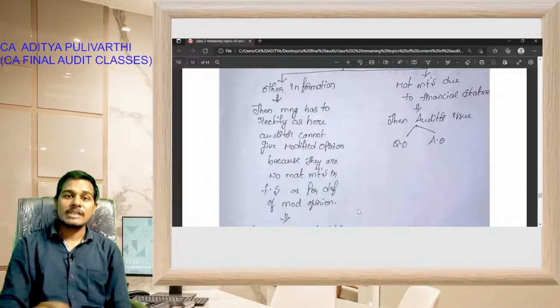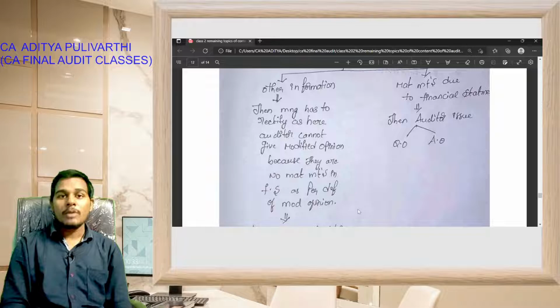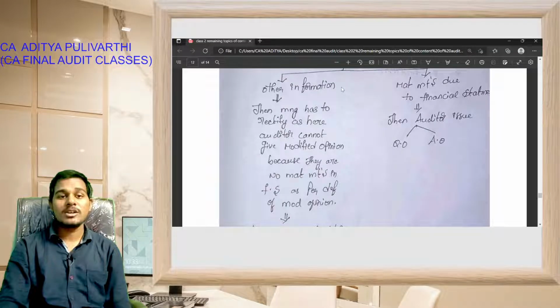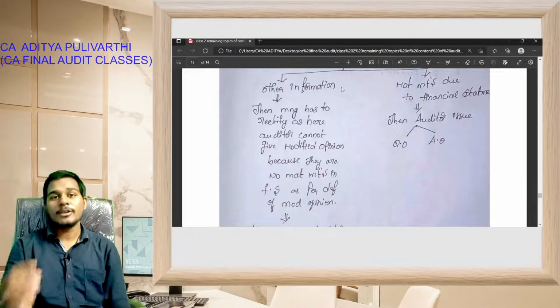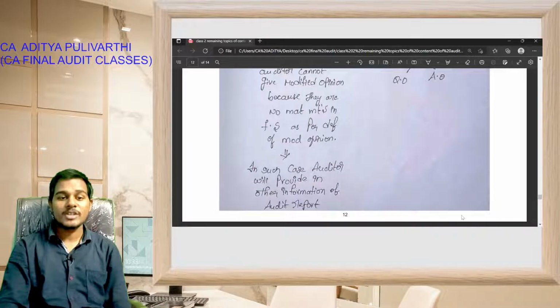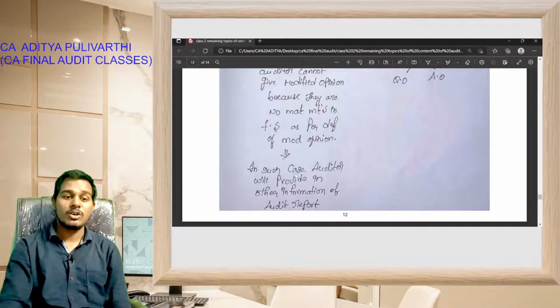Okay students, in such case only the auditor can give modified opinion. Since in this case the information relates to other than financial statements, the auditor cannot give modified opinion. In such case the auditor will provide it in the other information section of the audit report.